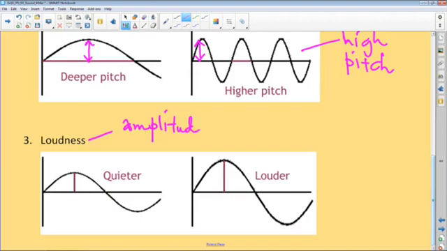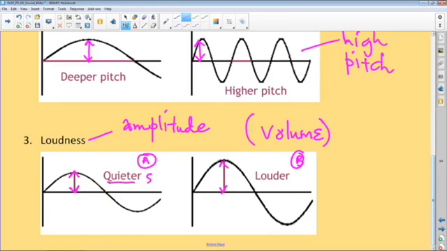So we shall always relate loudness to amplitude. And loudness can alternatively be referred to as volume, right? So the higher the volume, the greater the amplitude. The lower the volume, the lower the amplitude. In essence, the distance versus that distance: the one which is louder is greater. Then we have a higher volume in case, let's say this is case B and this is case A. Sometimes we'd refer to it as quieter or softer, right? So softer, quieter goes with lower amplitude, lower volume. Louder goes with high amplitude, okay?